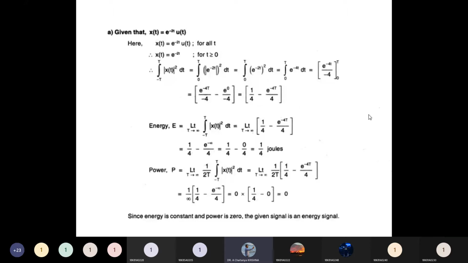If you choose any signal, then you should find whether the signal is deterministic or non-deterministic, periodic or aperiodic, and even or odd. And the next one is energy and power.